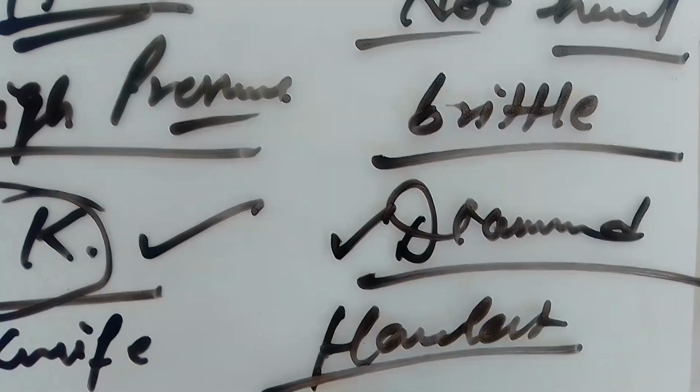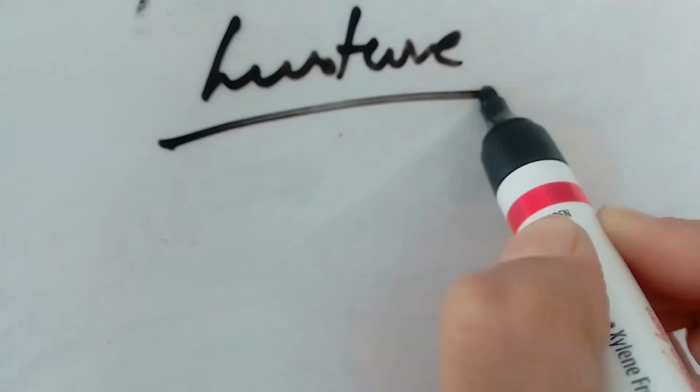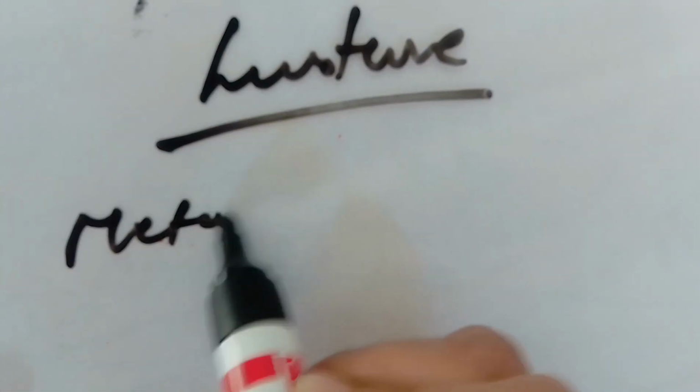Next physical property I will take here is luster, right? Luster means shine. So metals have a shining surface, right?